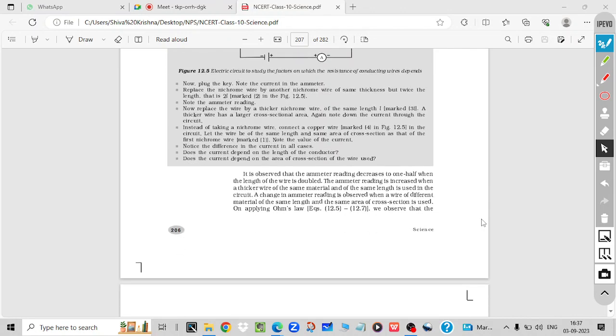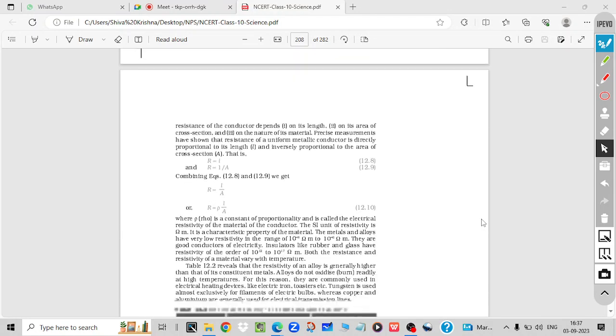Okay, sir, the brightness of the bulb, is it decided by the current or what factors? The brightness of the bulb. Suppose you take, nowadays we have LED bulbs. Suppose you take a 9 watt bulb and a 20 watt bulb. The brightness of the 20 watt bulb will be more than this. So it depends upon the power of the bulb. Power is directly related to the intensity of the light which is produced.